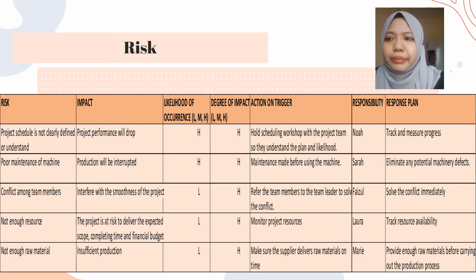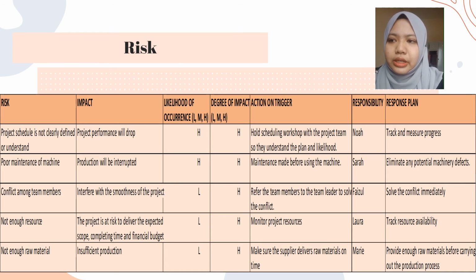Third is conflict among team members. The impact is interference with the smoothness of the project. So action on trigger is to refer the team members to the team leader to solve the conflict. So the person in responsibility is Faizul. He must solve the conflict immediately.